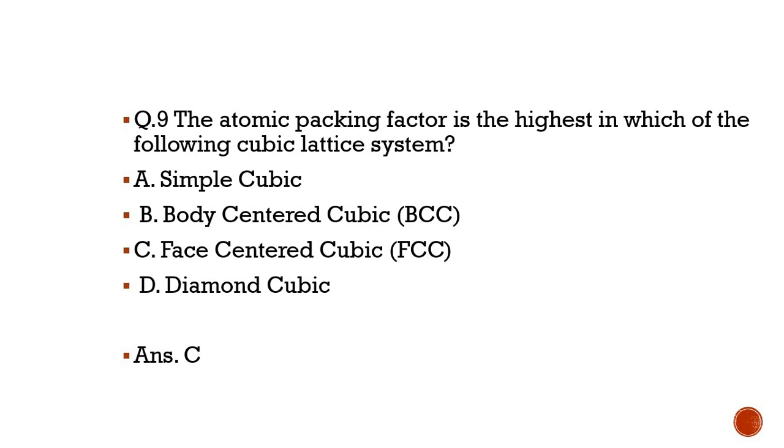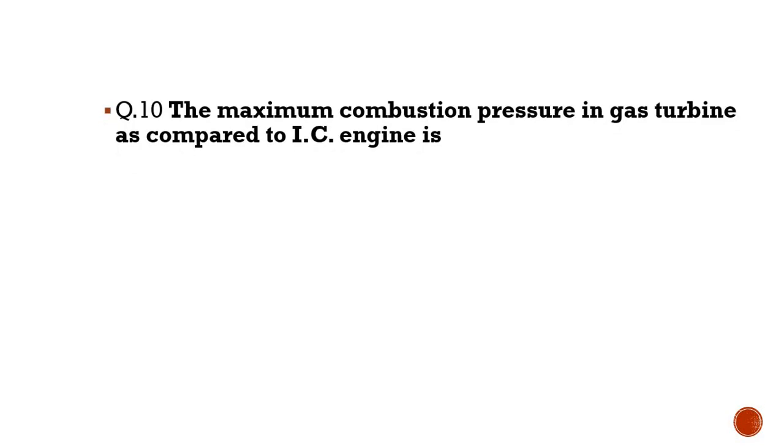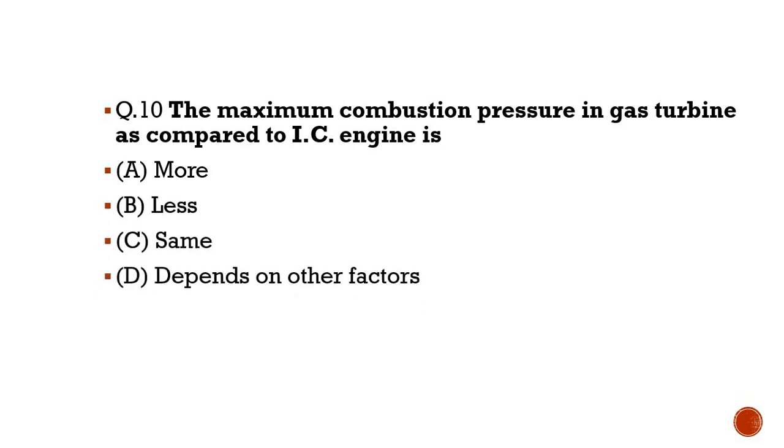And the last question in today's episode is, the maximum combustion pressure in a gas turbine as compared to the IC engine is dash dash. Option A, more; B, less; C, same; and D, depends on other factors. I will read the question once again. The maximum combustion pressure in a gas turbine as compared to the IC engine is dash dash.